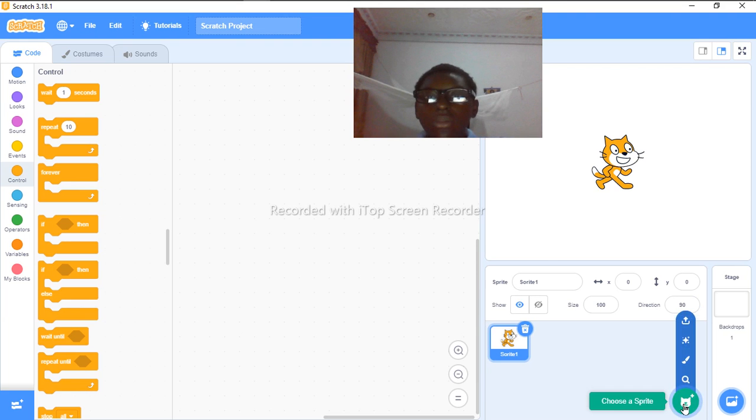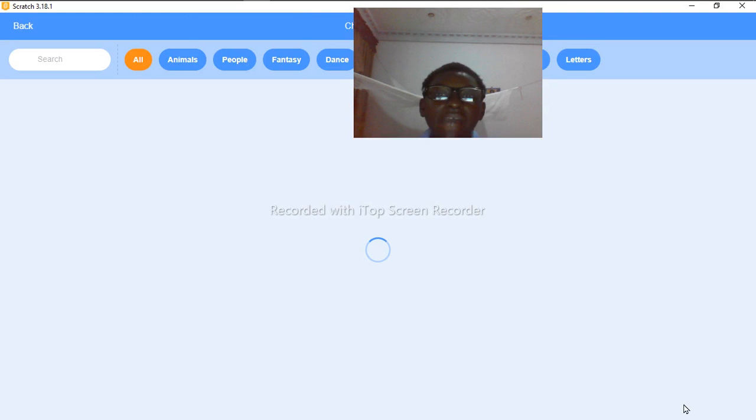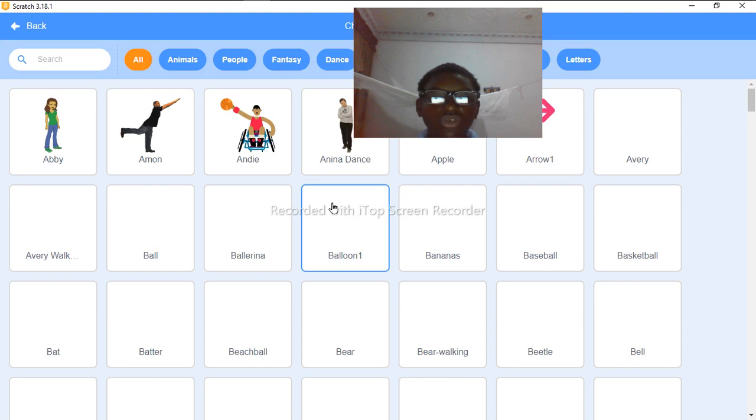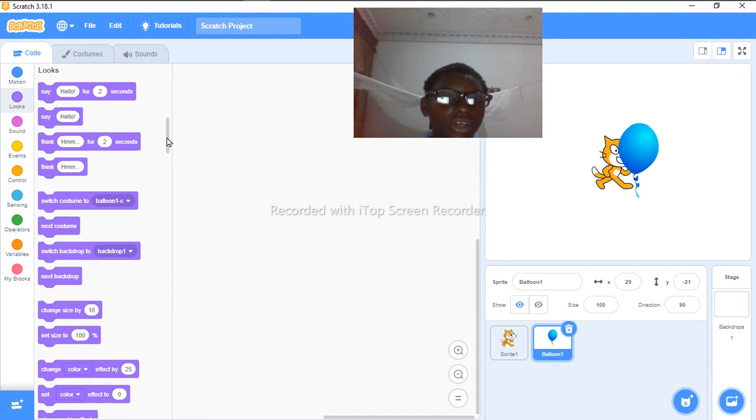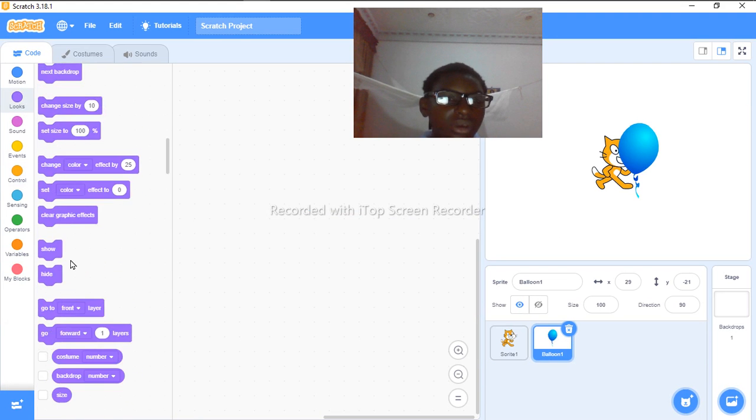So just for an example, let me go to sprite and choose one sprite to show you these things. If I click on this balloon, it will come out there and it will appear here. But there are sometimes, for example, let me give you an example. You're doing a project and you uploaded sprites, or you're picking sprites. You find that all of them are here and you want to deal with them one by one. You can go to looks, go to hide. If I click hide, that sprite will hide. If I click show, it will show back.